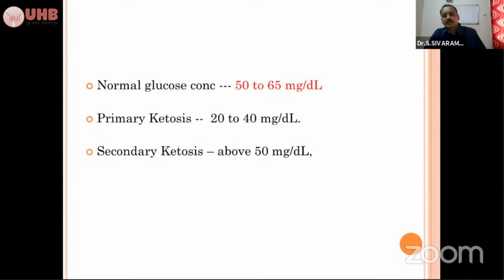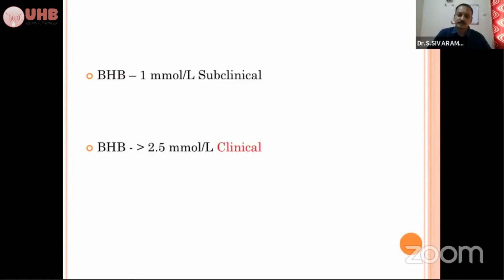So the normal blood glucose level is 50 to 65 milligram per deciliter. And in primary ketosis, mostly the glucose level will be around 20 to 30 like that. In the secondary ketosis, you have to think about it when the glucose level is more than 50, but the animal is not responding to a treatment, you have to see the underlying cause. Always you have to rule out the underlying cause.